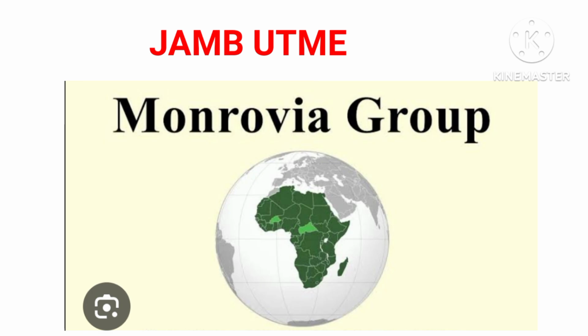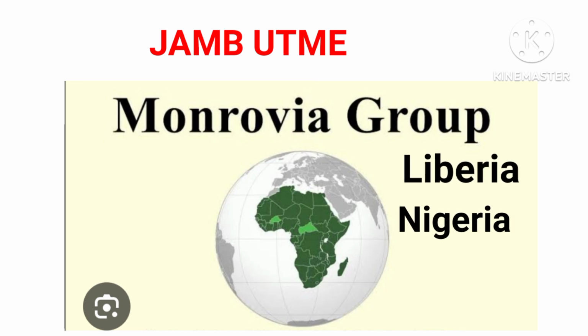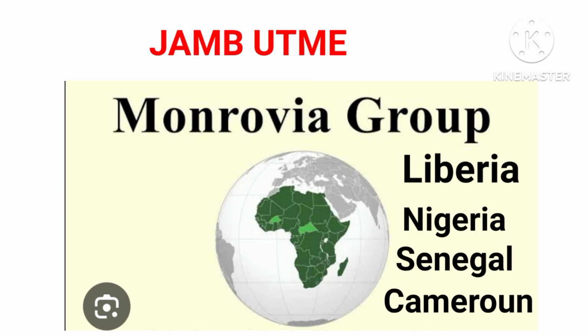The Monrovia Group is made up of Liberia, Nigeria, Senegal, and Cameroon. This group is made up of countries that have gained independence from colonialism, and their belief is to have cooperation among African countries, with each country being independent, but cooperating to exist in harmony with each other.